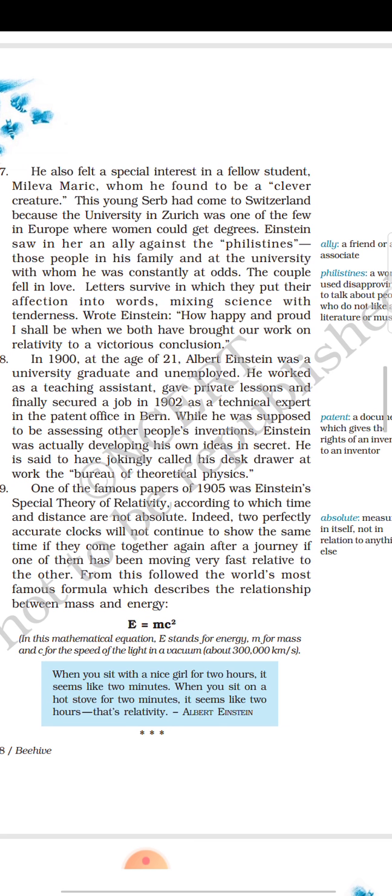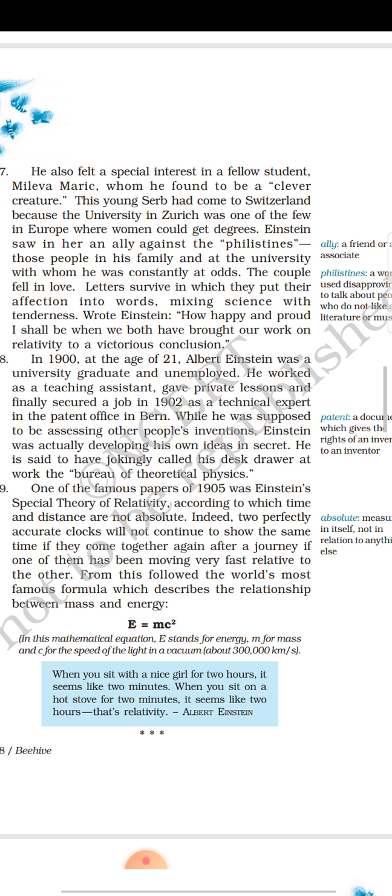7th paragraph. He also felt a special interest in a fellow student, Mileva Maric, whom he found to be a clever creature. This young Serb had come to Switzerland because the university in Zurich was one of the few in Europe where women could get a degree.